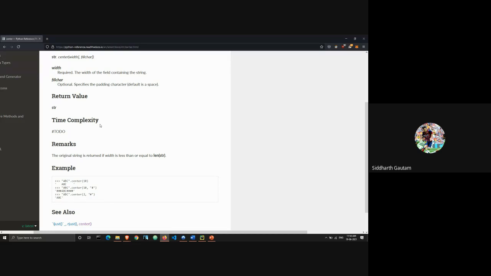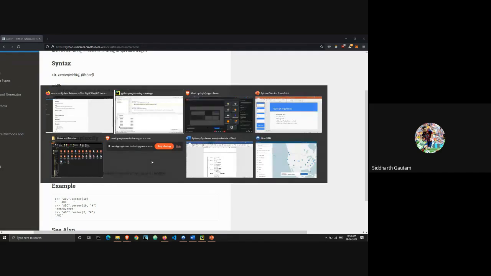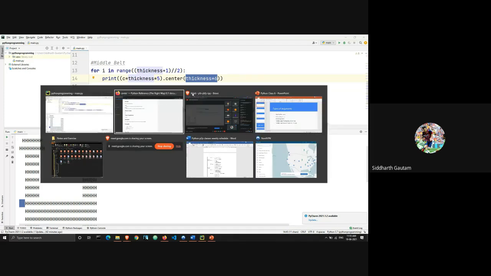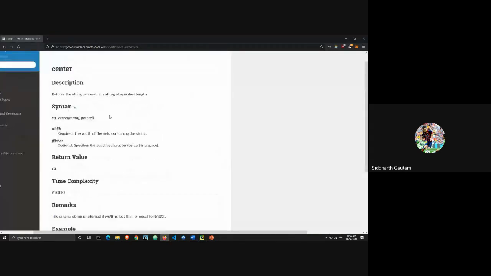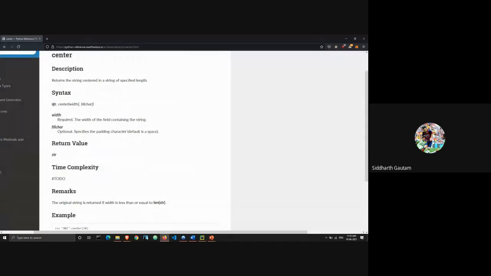And after you start working, after you are in a company, writing professional code, documentation is all you will have. You won't have YouTube tutorials anymore. So this is how you do it. I knew how the center function worked, but I couldn't understand how exactly the attribute within the center function is working. So here I come to the official documentation of Python, and let's see how it works.